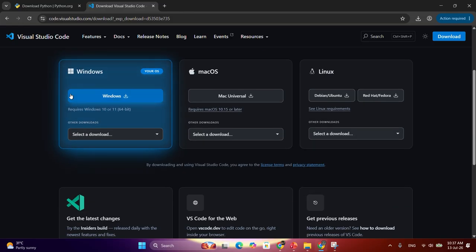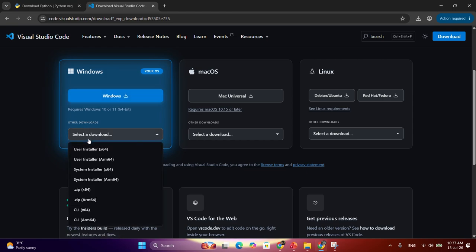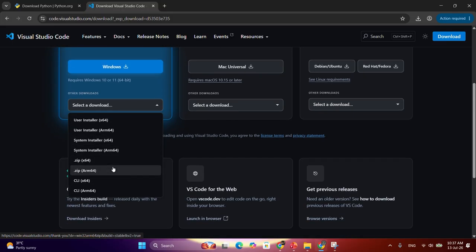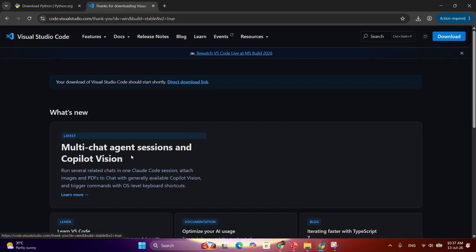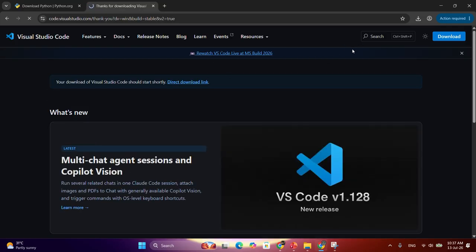I am having Windows, so I am going with the Windows one. I will go with this button directly. You can download other files according to your needs, but I will go with this simple button. Click here. It will download it directly.